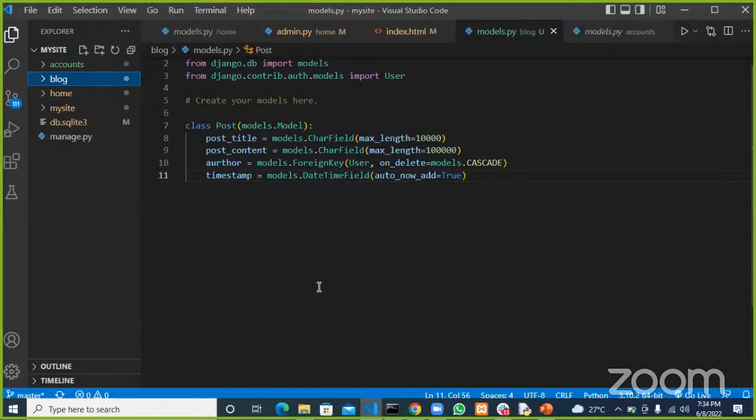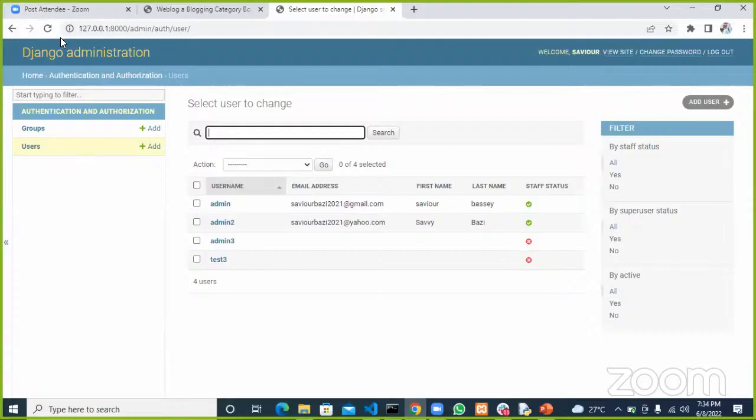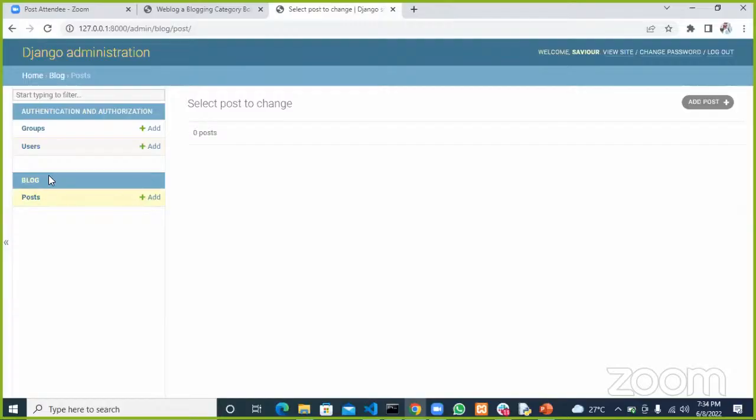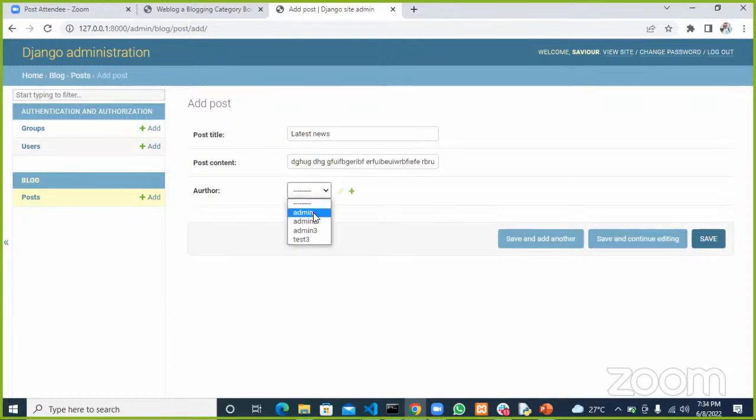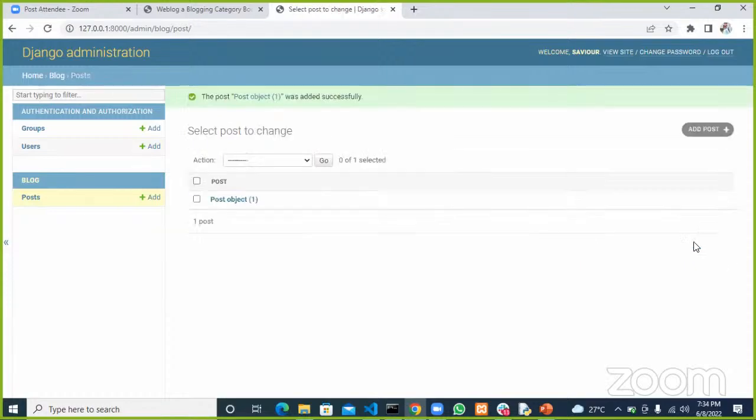Okay, so if we head over to our admin page and refresh this, we now have a post, and the post is found inside the blog app this time around. We could do a couple of posts. Let's say this one is latest news, and this one would be gibberish. Okay. And let's say that admin owns this post, and let's save this.